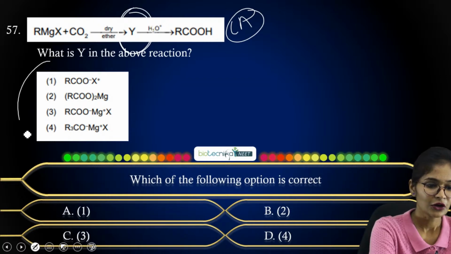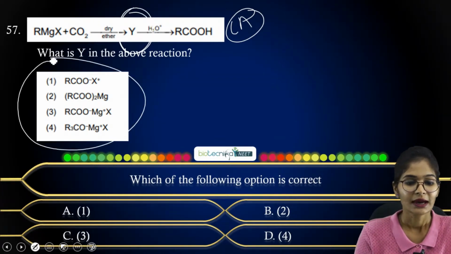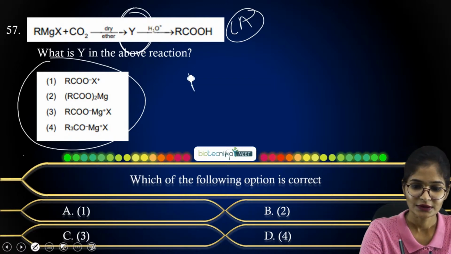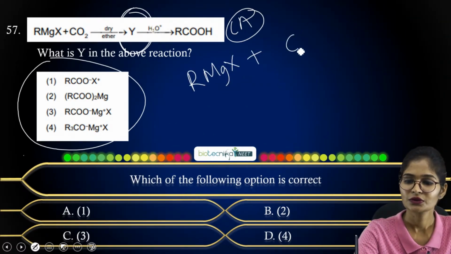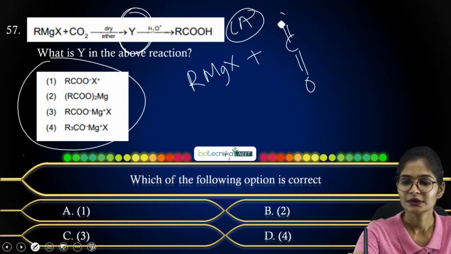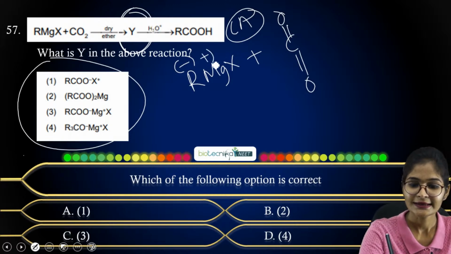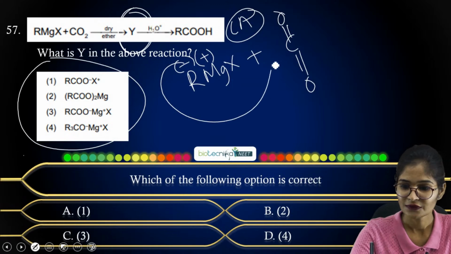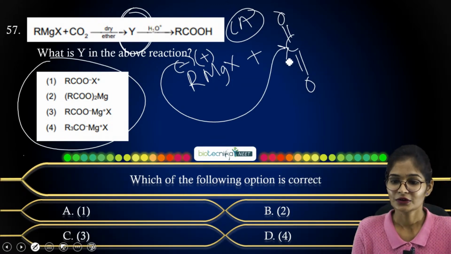So now all the options you can see, that is RCOX, RCO2Mg, RCOMgX, and R3COMgX. If you consider the reaction RMgX, you are going to treat it with C double bond O, that is CO2. Here you are going to split the Grignard reagent as R minus MgX plus. R minus is electron rich. It will go and attack your carbonyl carbon, that is electron deficient, right?